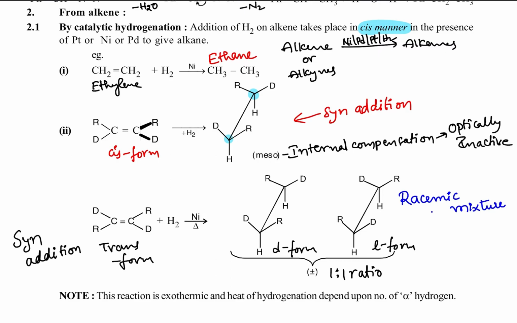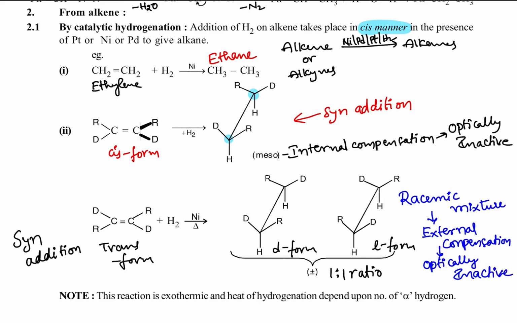What is a racemic mixture? It is also optically inactive. Why is it optically inactive? Due to external compensation. Okay, students, like this you will get it.